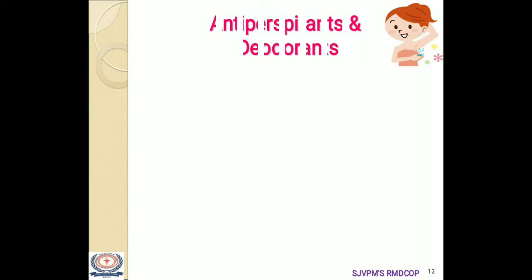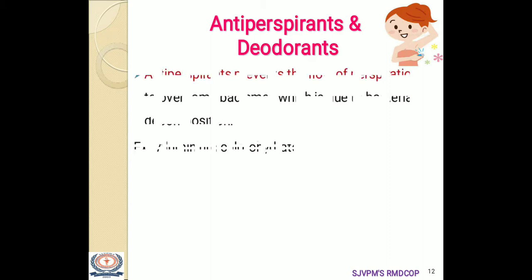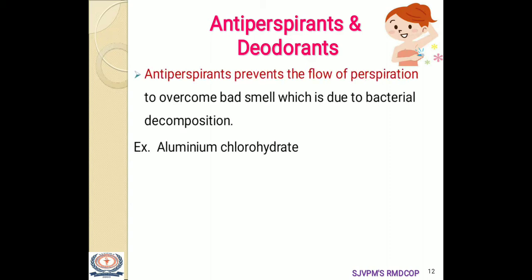Then after the dentifrices, the next products are various types of agents which are used to prevent perspiration and bad odor of the body, nothing but antiperspirants and deodorants. So what are these? Antiperspirants are the agents which prevent the flow of perspiration to overcome bad smell which is due to bacterial decomposition. Ingredients like aluminum chlorohydrate can be used as an antiperspirant agent.